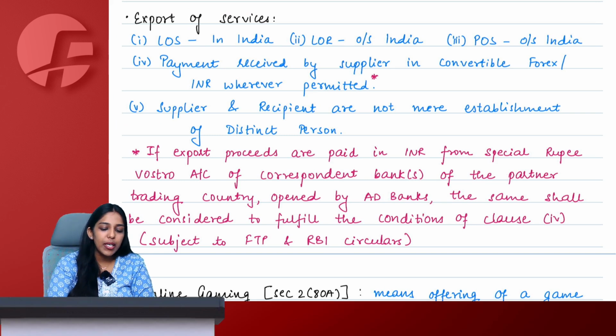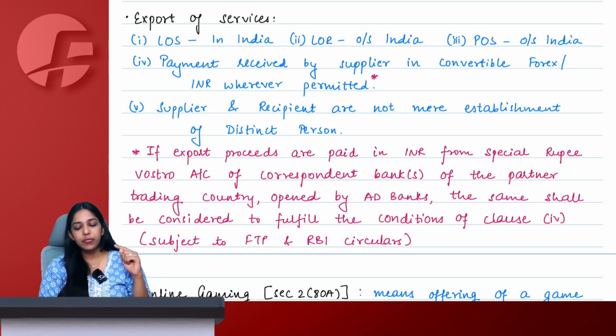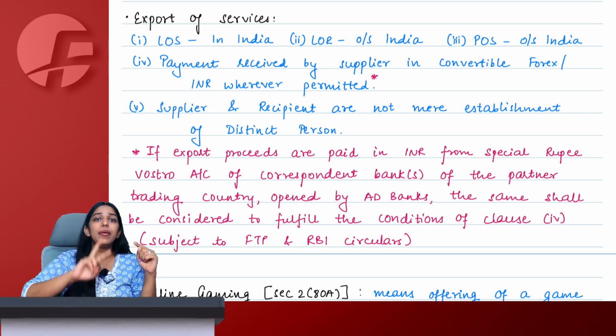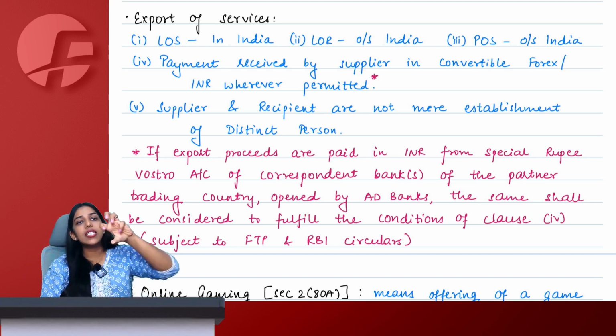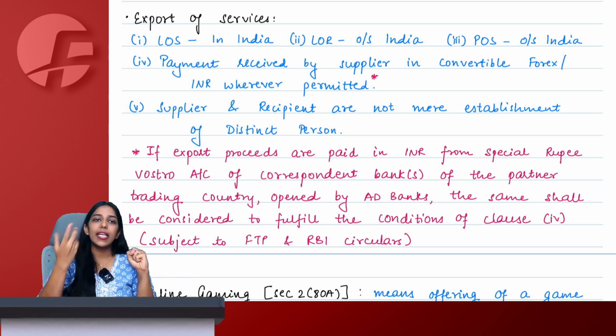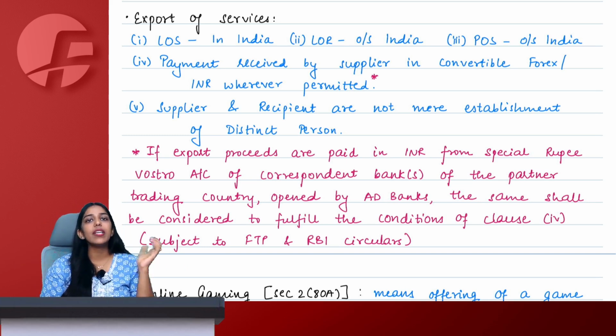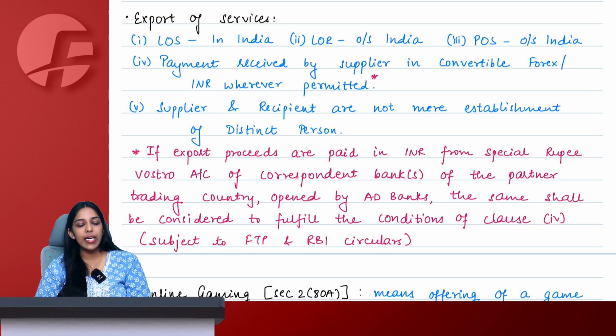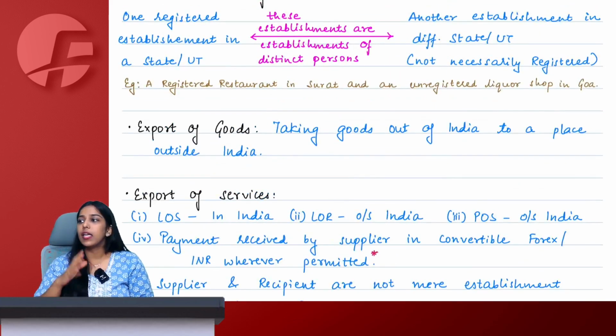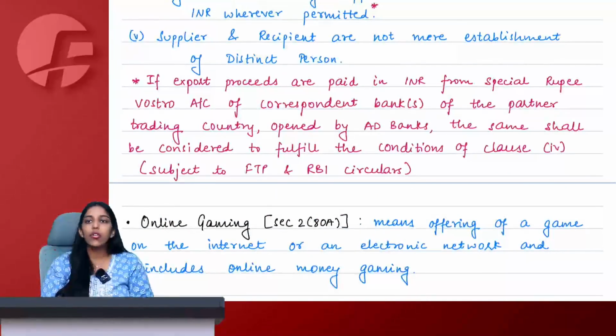For now, you simply understand: supplier in India, a recipient out of India, place of supply outside India. I have received money in convertible forex, or INR permitted in Vostro accounts or wherever RBI permits. And the supplier and recipient are not mere establishment of distinct person. If all the conditions are satisfied, then I will say export of service has happened. Export of goods is very simple. Taking goods to a place outside India from India is known as export of goods. Say yes or no, everyone.